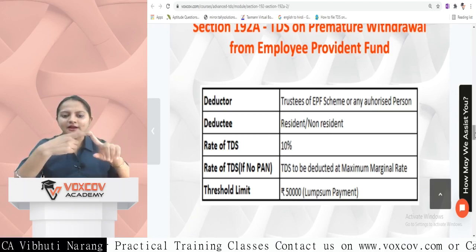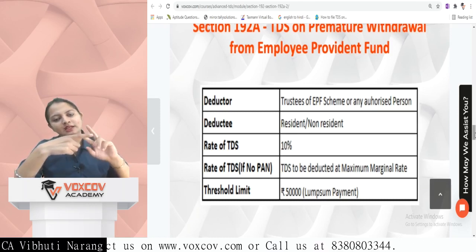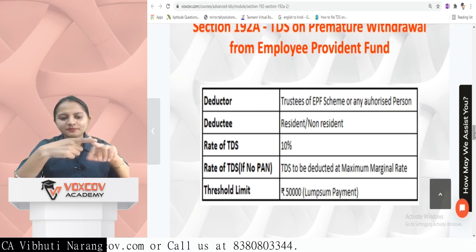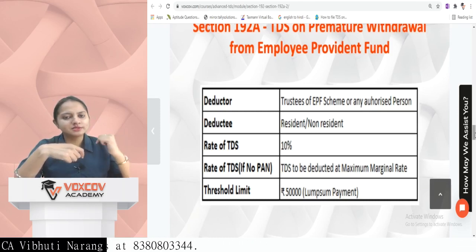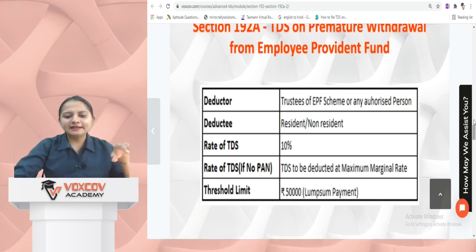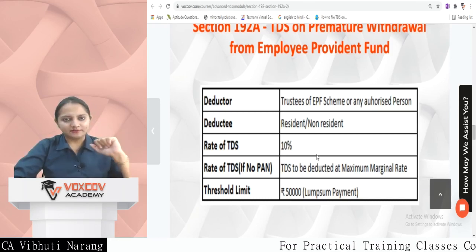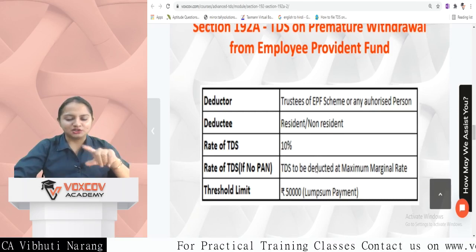So first, the deductor is the person or the trustees of the EPF scheme or any authorized person under the EPF scheme. The deductee, the person whose TDS is deducted, is either a resident or non-resident. The rate in this case is 10%. And the rate, if PAN is not available, is the maximum marginal rate.